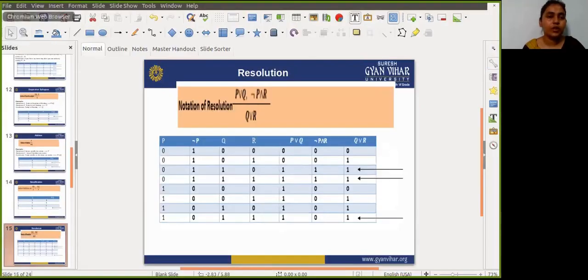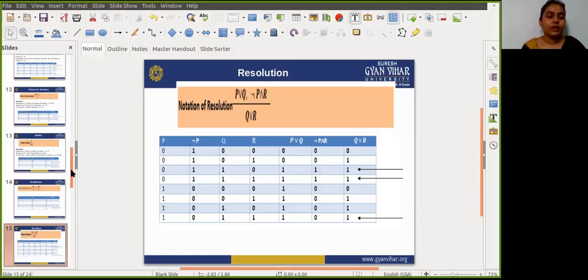Next one is resolution. Okay, so the resolution rule states that if P or Q and not P or R are true, then Q or R will also be true. So it can be represented like this. So guys, firstly you need to make a truth table for that, and only in three cases does it give a result to you, right?